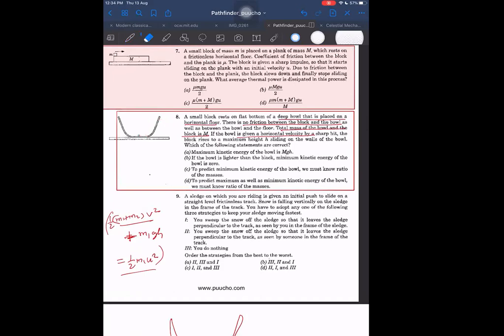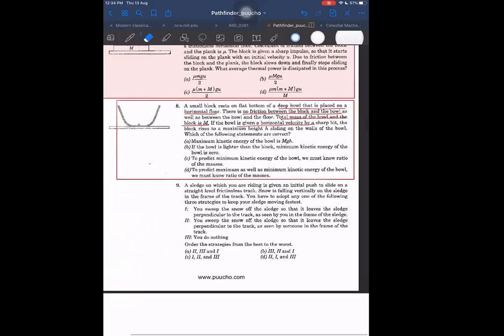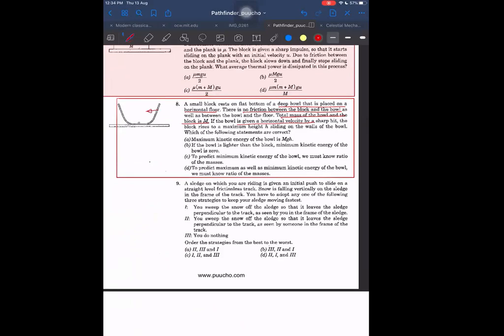Then option B will be right. Let us think once again. The block moves leftwards. If the ball is given velocity, in which direction? It is not mentioned. We will assume; we can assume any one direction.